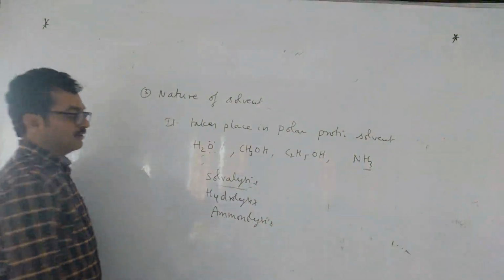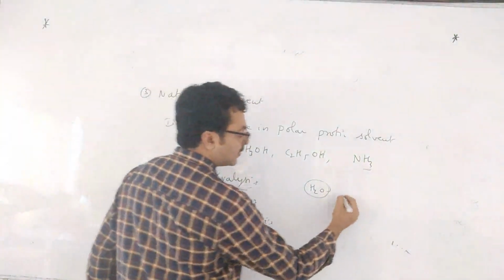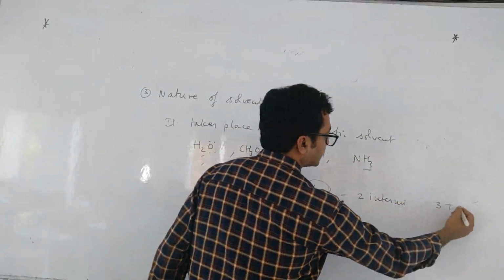Here one more point. If the solvent acts as a nucleophile, you will get 2 intermediates and 3 transition states. This is also one question.